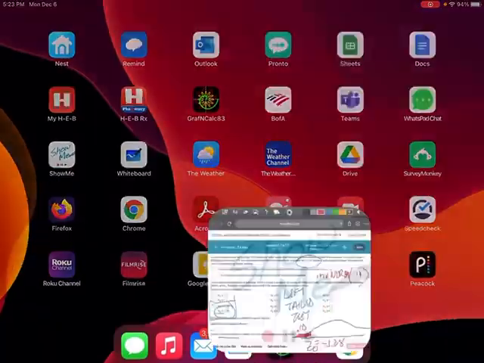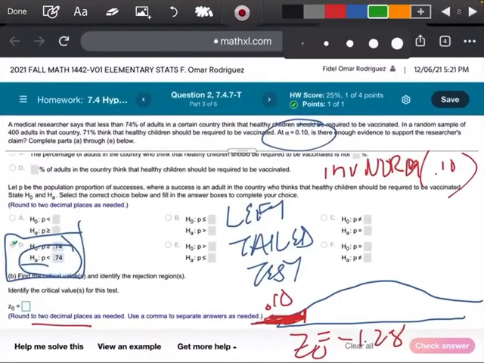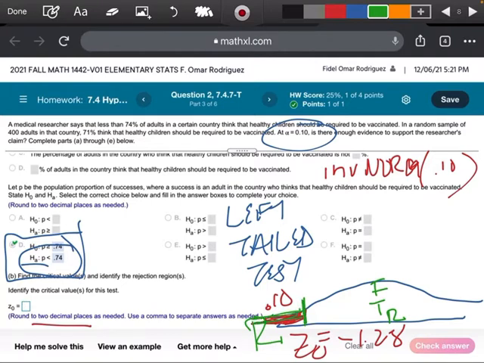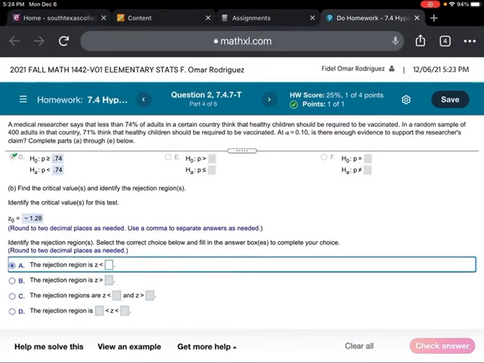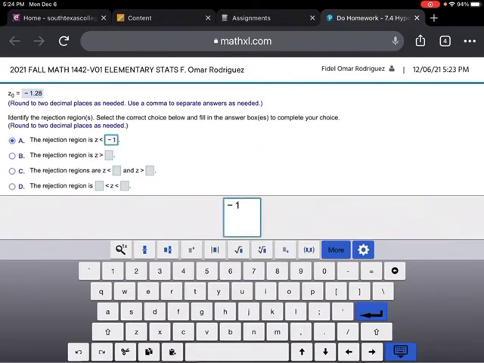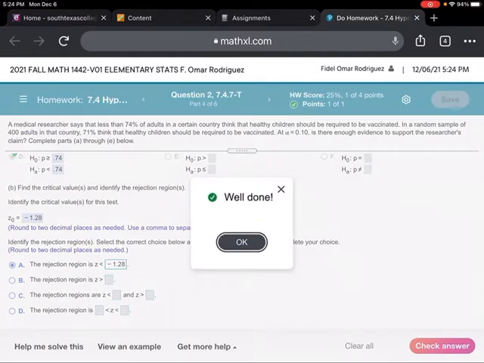Now the next part of the question asks, once we do that, what are my rejection regions? Let me come back to my picture. This here is my fail to reject region, and this is my rejection region. Here's that critical value. Anytime I'm to the left of this number, that's going to be my rejection region. So anytime that z is smaller than negative 1.28, I'm going to fall in my rejection region. So I'm going to say my rejection region is z smaller than negative 1.28.